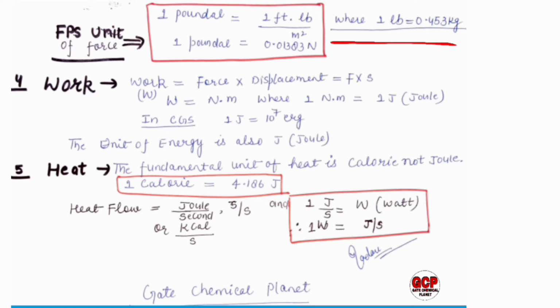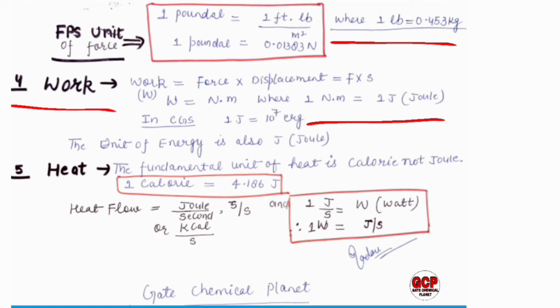Okay, so now we will discuss work. The fourth derived quantity is work. Work equals force into displacement, F into S. So we can write work in Newton meter, because the unit for force is Newton, and for displacement the unit is meter, where 1 Newton meter equals 1 joule. So what is the meaning of 1 joule, student? 1 joule equals 1 Newton meter.